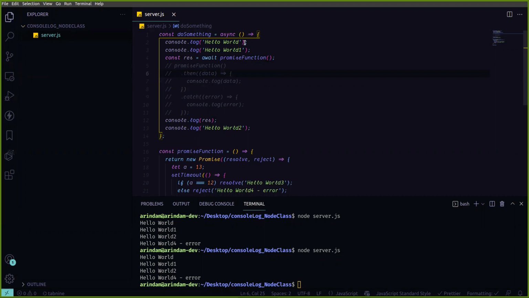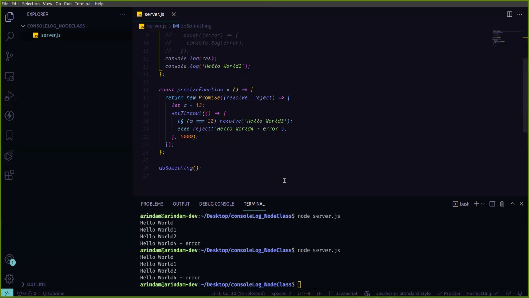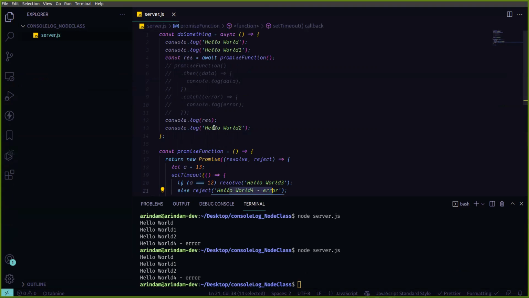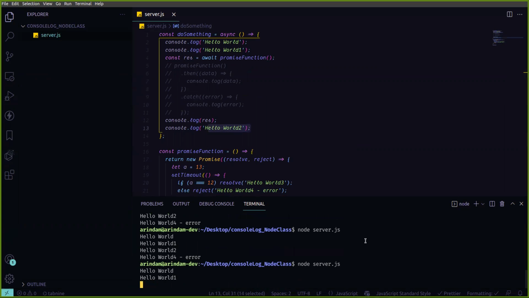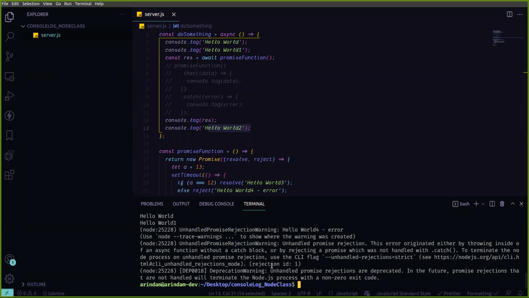It will first run hello world, then hello world 1, then hello world 3 or error, any one of them, then hello world 2. Now see, it is waiting 5 seconds. So hello world 1 is already output. Now it's got reject, hello world 3. There it has got the error. That's why you are getting the error, because we are rejecting.